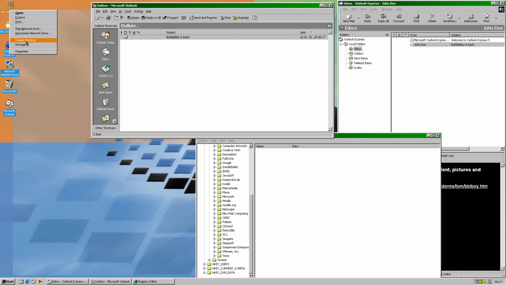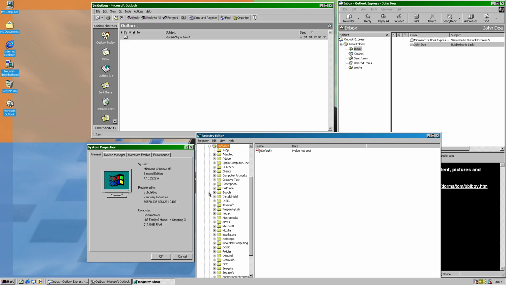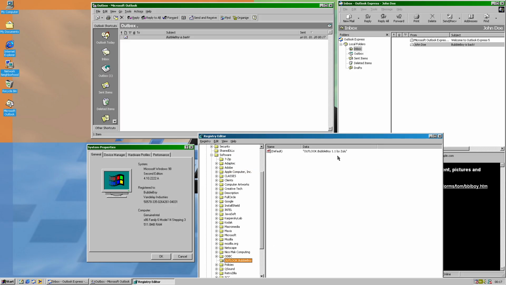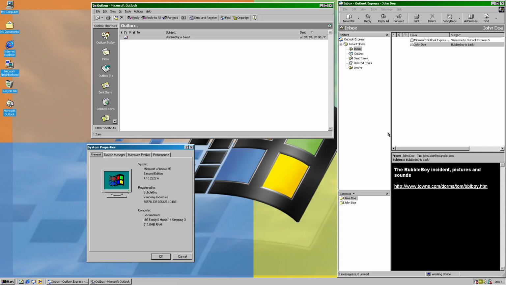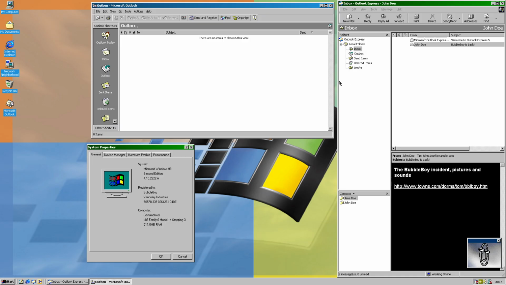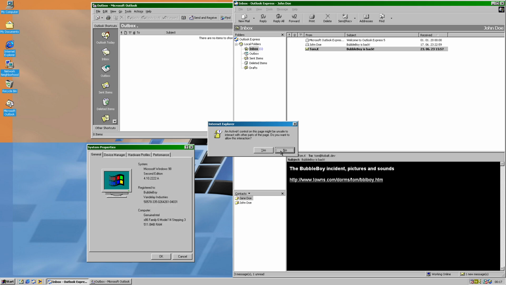Now if we try to reopen the system properties, we can see that it's registered to BubbleBoy, Vandelay Industries. And then in here, we should be able to see, not yet, hold on a sec, let's refresh. Now we get the BubbleBoy infection flag in here. Outlook BubbleBoy 1.1 by Zulu. Now at this point, we'll send a message. And now John should be able to get it. And now we get the same prompt again. So yeah, that's basically the whole overview of the worm at this point.